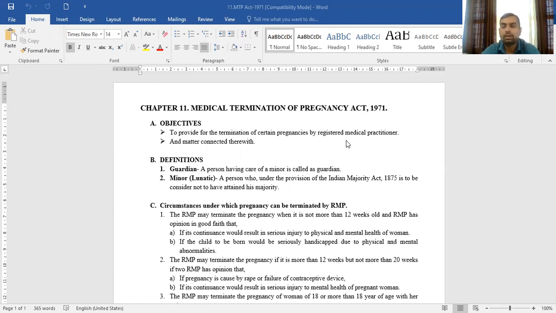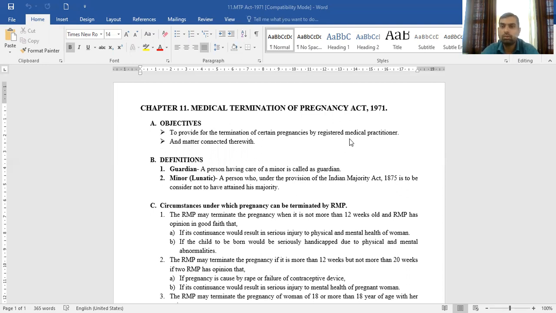The guardian means the person who takes care of a minor, and who has attained majority. A guardian is a person who is more than 18 years old and is involved in the caring of a minor. And a minor is a person who has not attained his majority and whose age is less than 18 years.